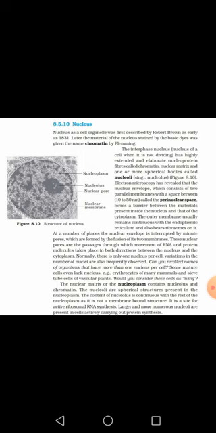Students, one more thing: while you observe the structure of the nucleus under the microscope, you will find that a nucleus is covered and protected by a double membrane bounded structure, and there is a space between these two parallel membranes of approximately 10 to 15 nanometers. This space between the two layers surrounding the nucleus is called the perinuclear space, and these membranes form a barrier between the materials inside the nucleus and the cytoplasm.